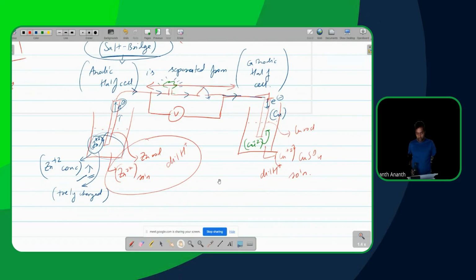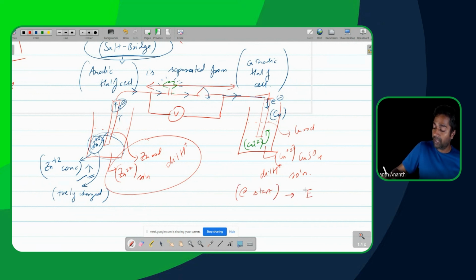Yes. So at the start, I will have some E value. Let's call it E1. If I have E1 as the electrode potential of this circuit, with no salt bridge here at the starting, what will happen if I turn the switch on? The first measurement is E1. What will be happening then?